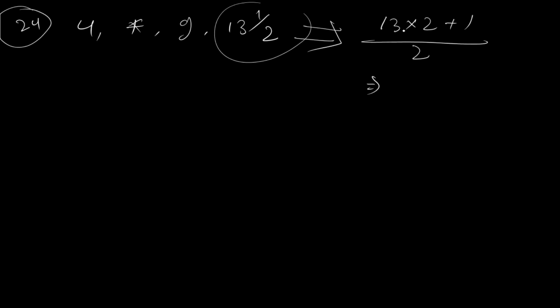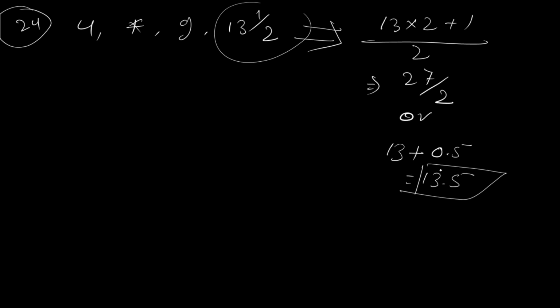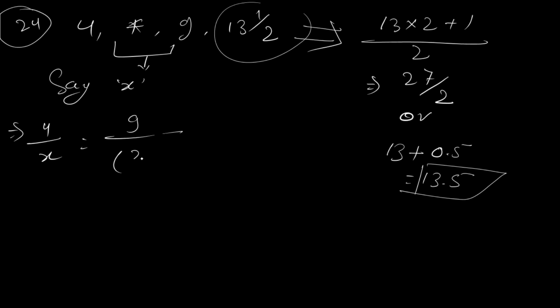That is 13 times 2 is 26, 27 by 2, and 13 plus 1 by 2 means half. If you divide 1 by 2, obviously 0.5 will come, so 13.5. However you feel like writing, please write. Don't get confused.